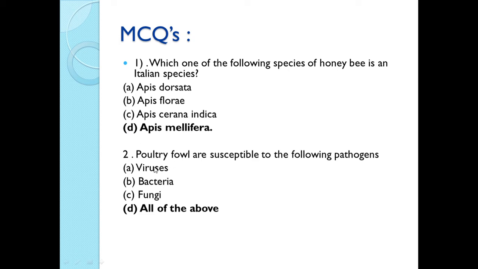Second question is, poultry fowl are susceptible to the following pathogens. The options are viruses, bacteria, fungi and all of the above. Poultry fowl, that is poultry birds, are susceptible, means they can get infection from viruses, bacteria as well as fungi. So the correct option is option D, all of the above.